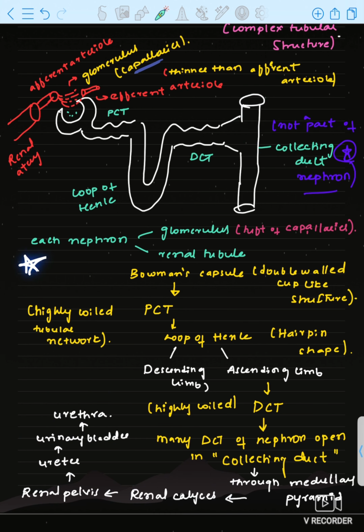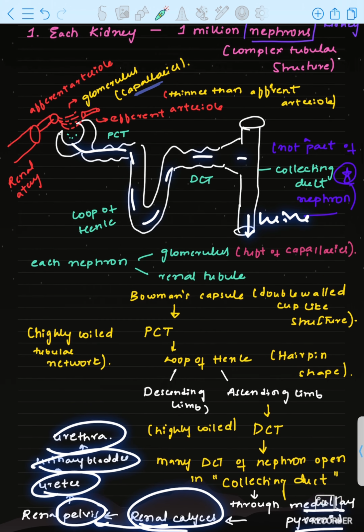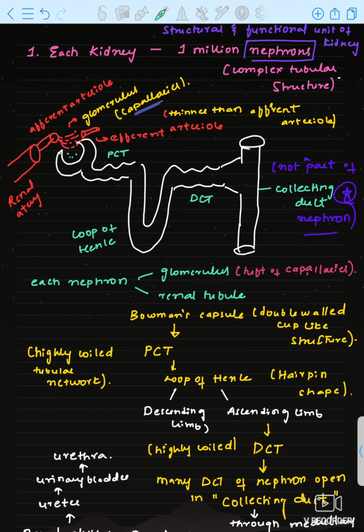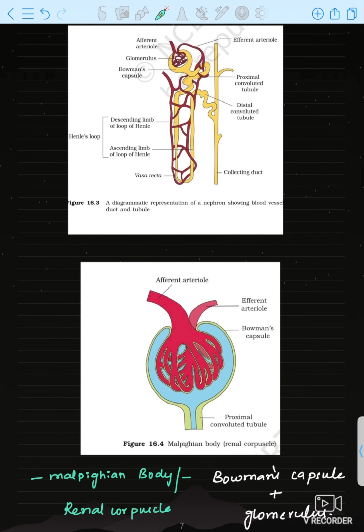In the nephron of the kidney, all this filtration process is occurring, and ultimately urine will be collected in the collecting duct, which will open into the renal calyces through the medullary pyramid. Renal calyces, then renal pelvis, ureter, urinary bladder, and urethra. This is the passage which I am saying in the nephron.